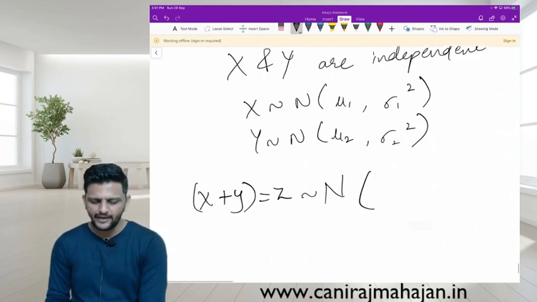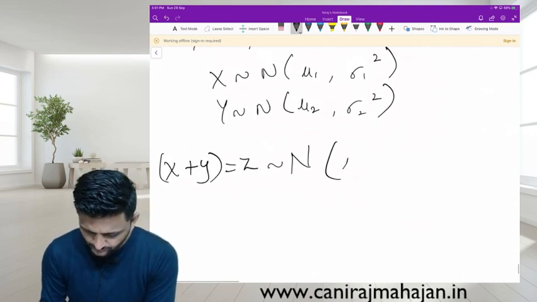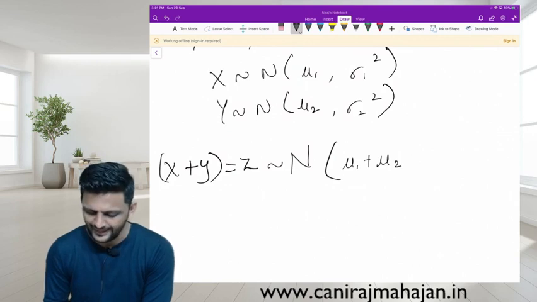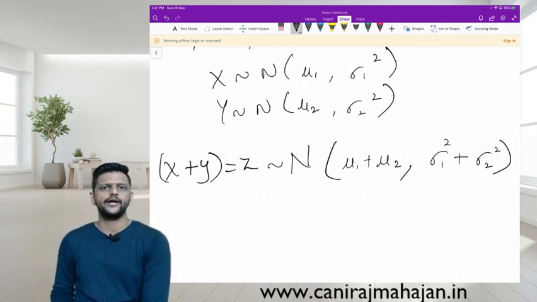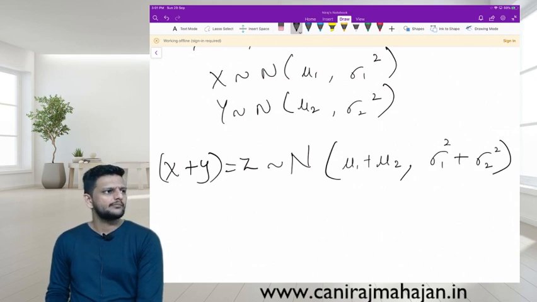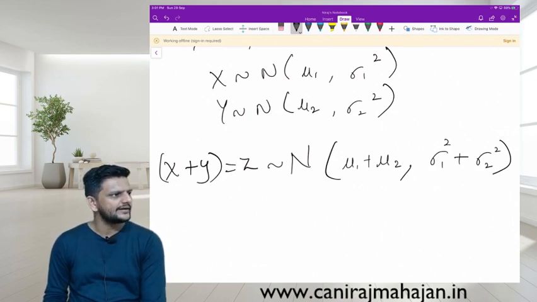Correct? With parameters mu1 plus mu2 and sigma 1 square plus sigma 2 square. Yes or no? Sigma square means it is variance.